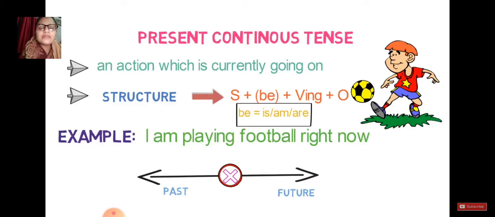If I am playing football right now, it doesn't mean that I have not played before. It means I have started playing and I am playing football right now. If you can see the arrow part, the cross portion which we have kept here is just for the present situation, because in present this process is going on. It doesn't indicate when you started and when you will finish. It simply indicates that this situation is just going on right now. So hope present continuous tense is also understood to you.